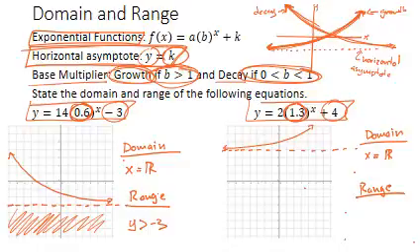Over here, what's my range? I notice that it's always above this value of 4. So my range is y is greater than 4. So again, with exponential functions, any function of this form right here where the x variable is the exponent, your domain is always all real numbers, and your range is determined by the location of the horizontal asymptote.